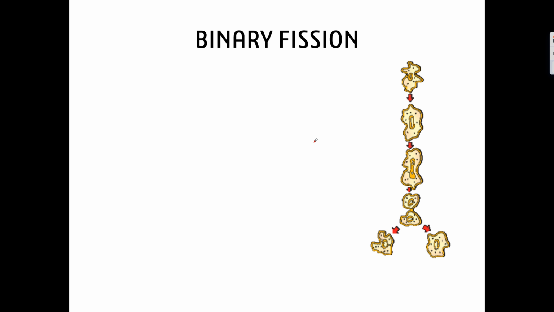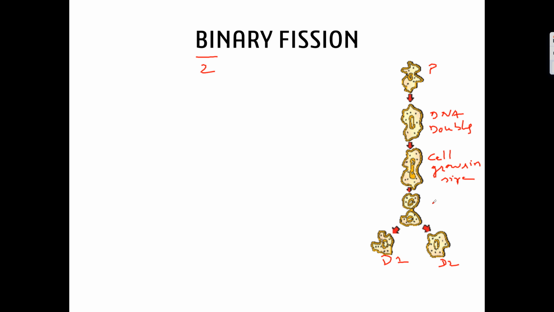Coming to binary fission. As said in the previous slide, bi means two. So one parent cell is divided into two daughter individuals. Okay, one parent is divided into two daughter individuals. You can see four stages over here. In this case, the DNA will get doubled. So DNA doubles. Here the cell grows in size. Cell grows in size.